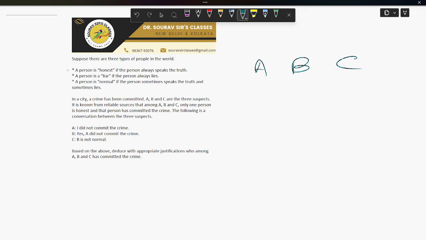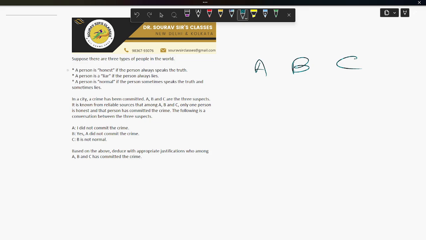Now let's check A's statement. A says, "I did not commit the crime." Since C committed the crime, A is telling the truth. A cannot be honest, only C is. If A is telling the truth, A cannot be a liar, so A must be normal. Now B is a liar, as deduced.